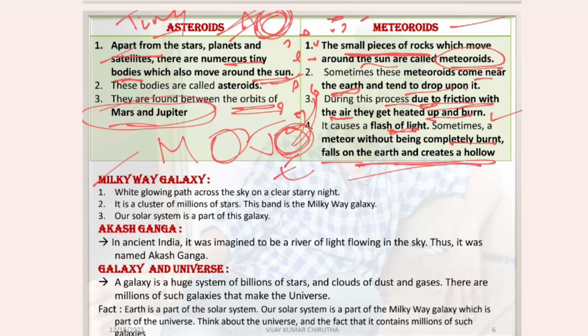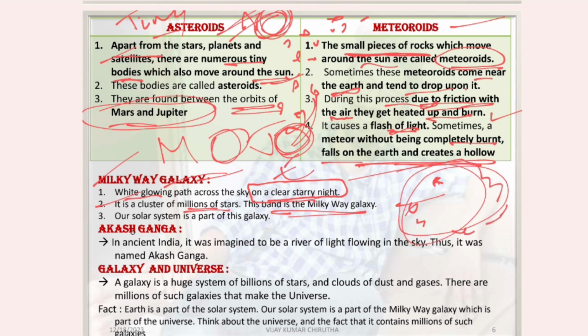Let's see the next one. What is Milky Way galaxy? It is a white glowing path across the sky on a clear starry night. It is a cluster of millions of stars. The band is the Milky Way galaxy. The white glowing path across the sky is called the Milky Way galaxy.